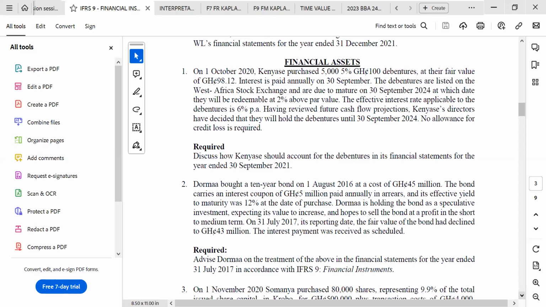The effective interest rate applicable to the debenture is 6% per annum. Having reviewed future cash flow projections, Kenya's directors have decided that they will hold the debentures until 30th September 2024. No allowance for credit loss is required. Discuss how Kenya should account for the debentures in the financial statements in September 2021.